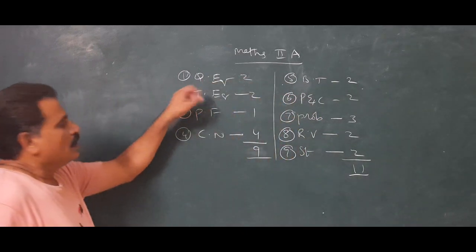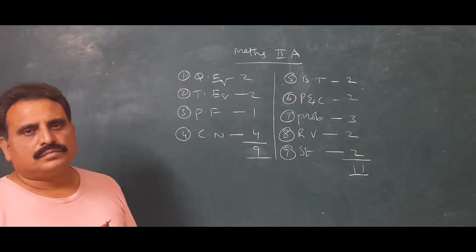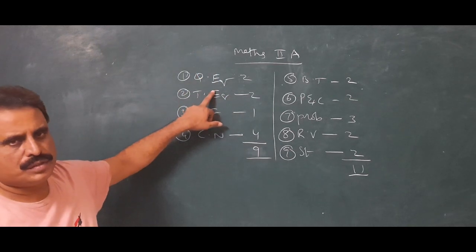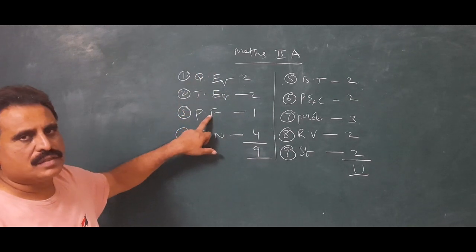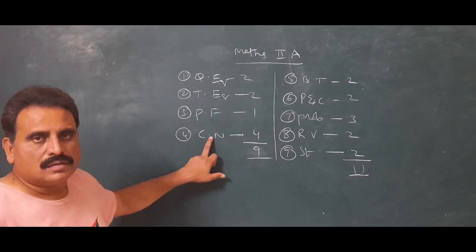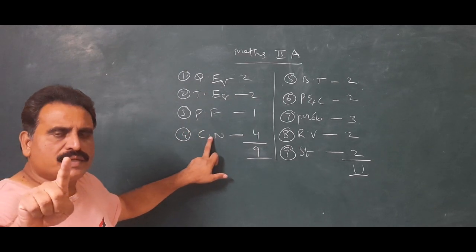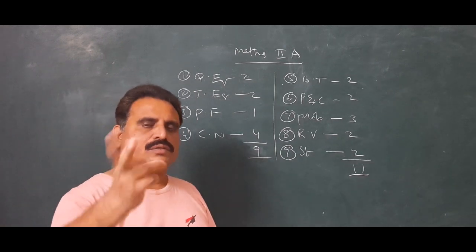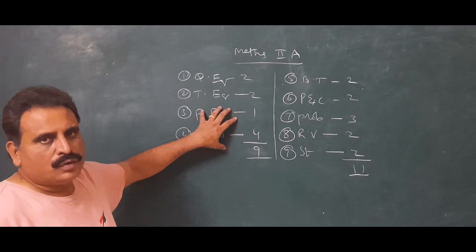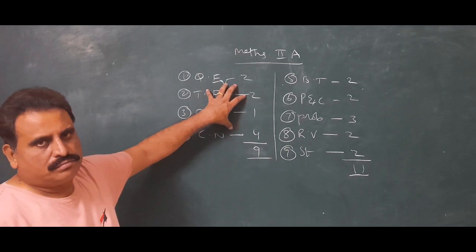Now, quadratic equations, 2 questions. Theory of equations, 2 questions. Partial fractions, 1 question. Complex numbers, 4 questions. Complex numbers means complex numbers and De Moivre's theorem together, 4 questions. Total 9 questions. This is algebra 1.